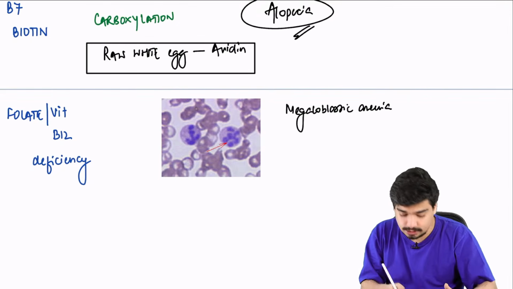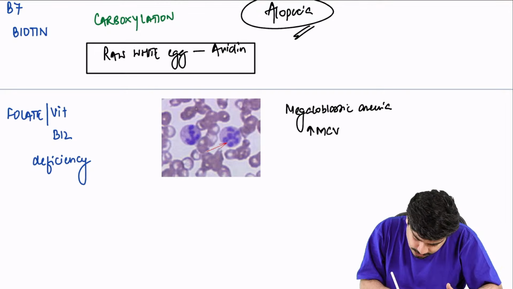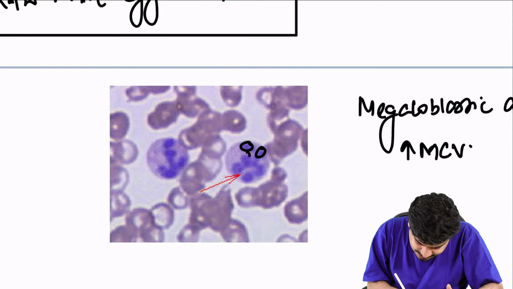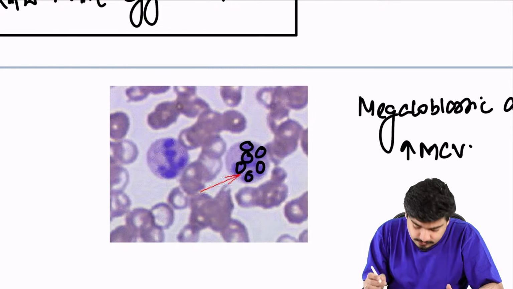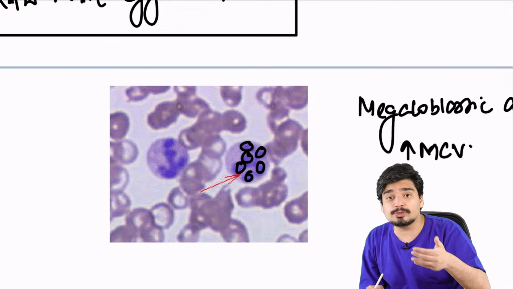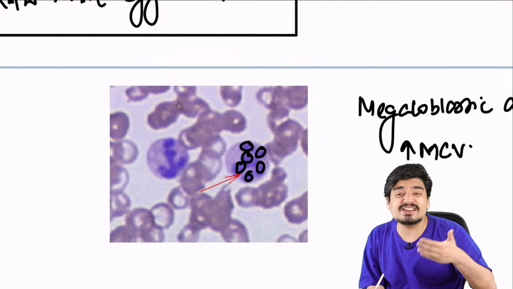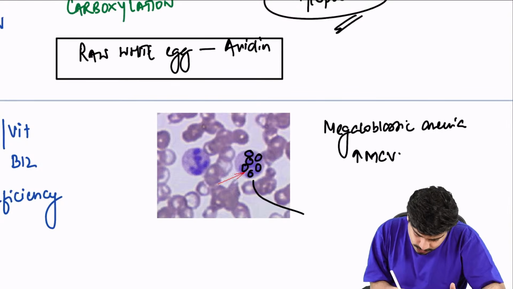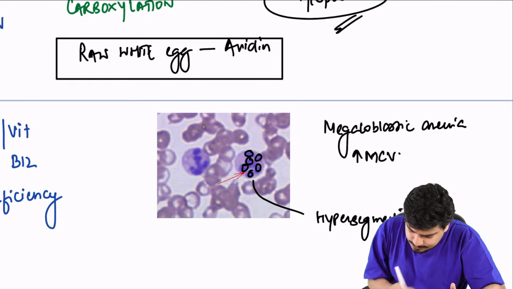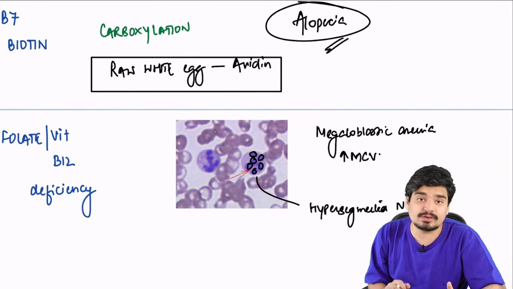Very big RBCs. You will have macrocytosis, an increase in MCV, and very characteristically, you will see these kinds of neutrophils: 1, 2, 3, 4, 5, 6. More than 6 lobes in a neutrophil. Normally, neutrophils have 2 to 4 lobes, but here you will see 6, 7, 8 lobes. Such neutrophils are called hypersegmented neutrophils, which you will see in megaloblastic anemia.